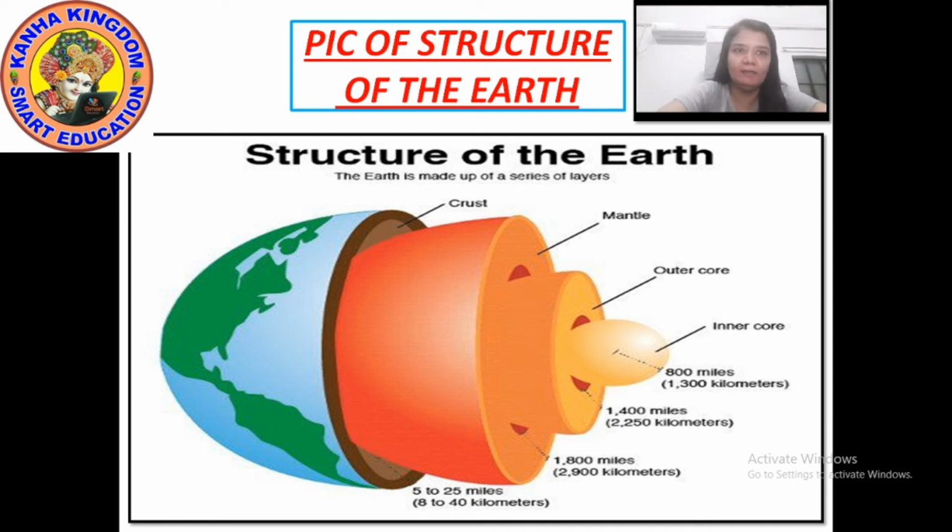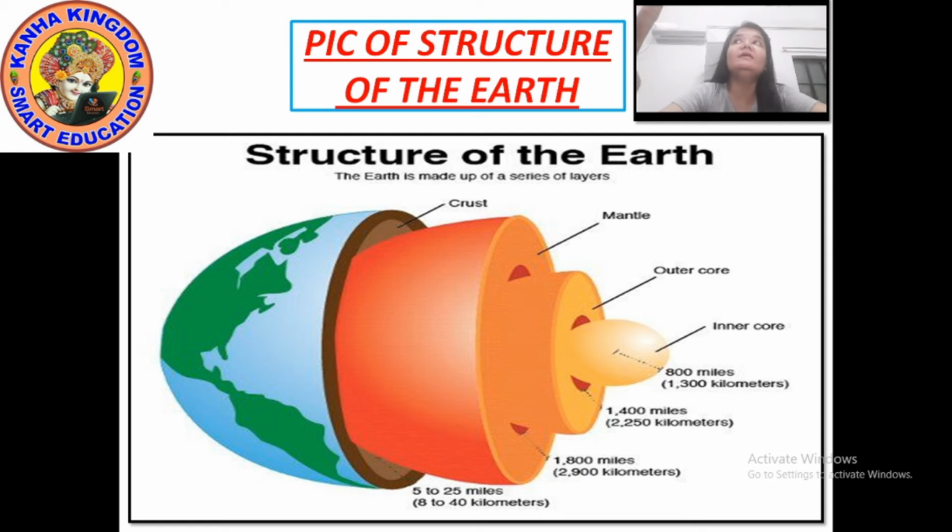Same is our earth. The deeper you dig, the hotter you feel, and you will see the different layers of the earth, of which the first layer is the crust. Have a look at how the crust looks and what its color is.